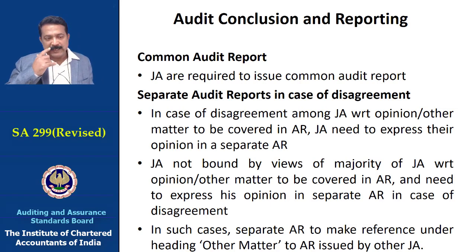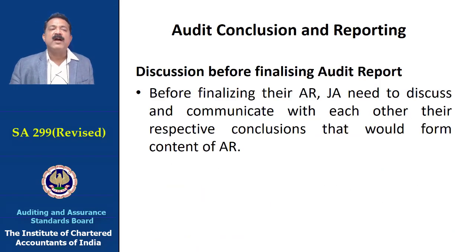So in case a separate audit report is issued, it needs to make reference, under the heading Other Matters, to the audit report issued by the other auditor. Even if just two of them have a different view, in the Other Matters paragraph it is necessary that we make reference to the other audit report. Before finalizing the audit report, joint auditors need to discuss and communicate with each other their respective conclusions that would form part of the content.